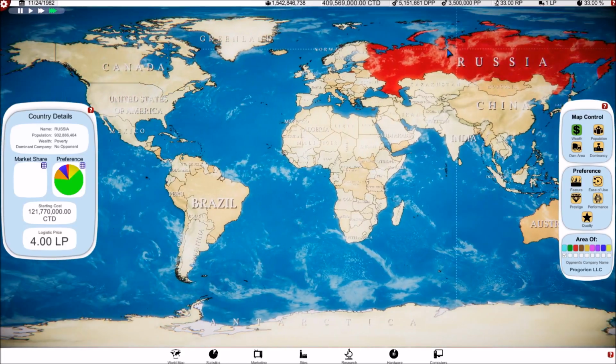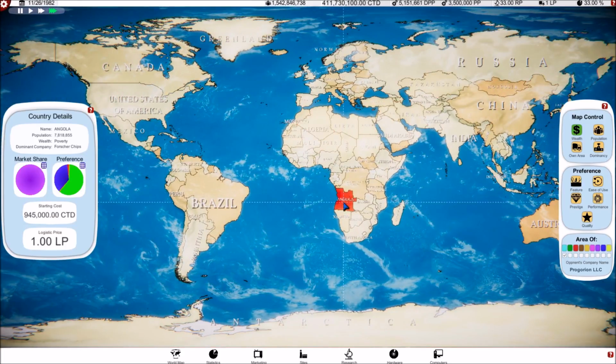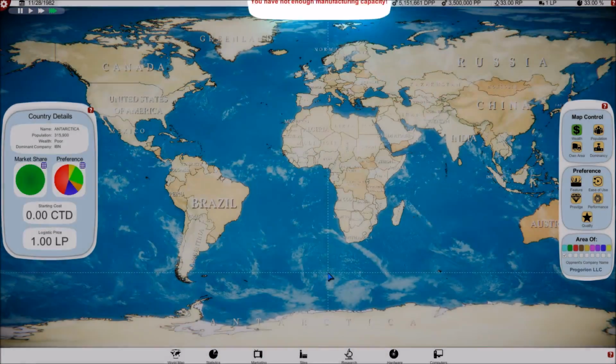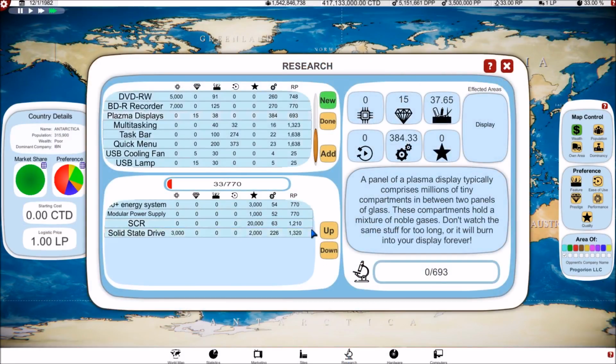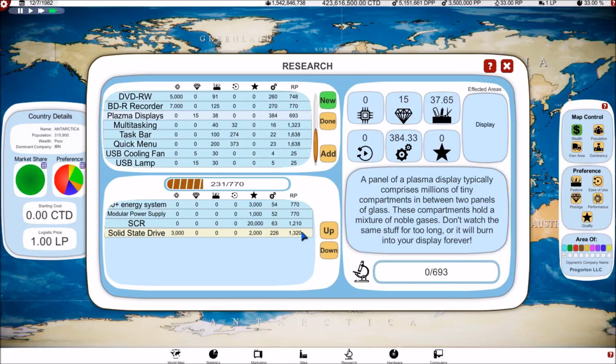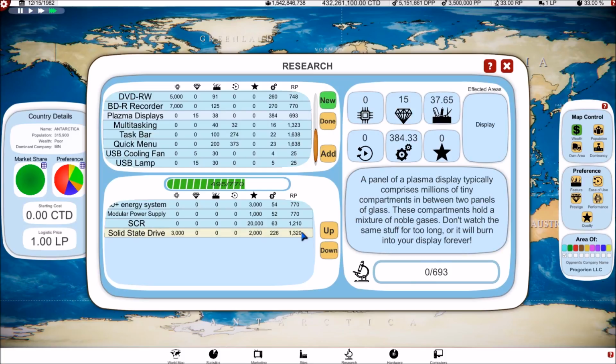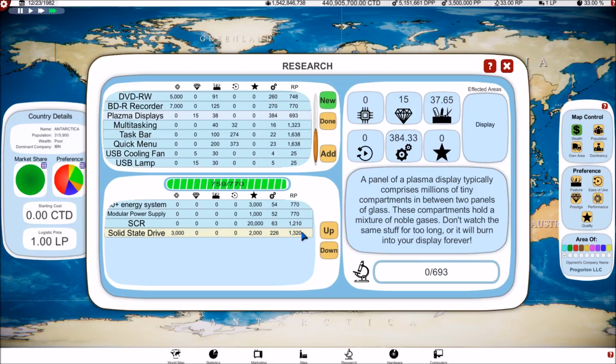Well, we're up to $400 million, which is nice, and we've got that research coming right along. Look at that, just burning through the research. Not going to take us very long to finish all this. So in between episodes, I will set up the new hardware and a new computer, and we'll be in good shape to see what the future will bring.